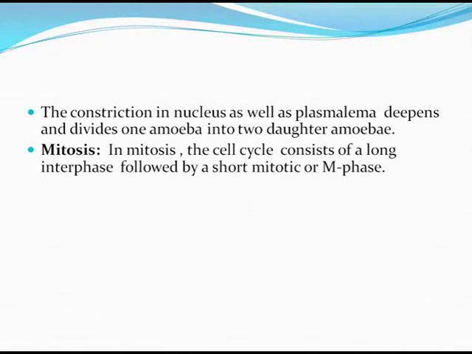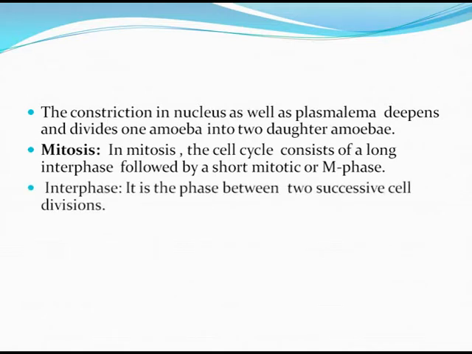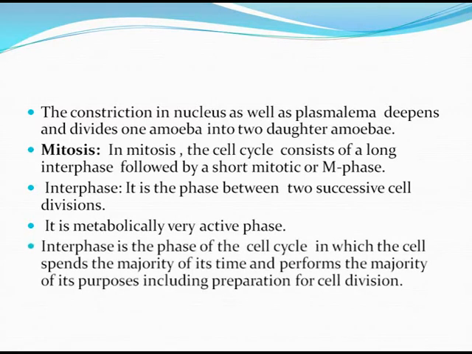What happens in mitosis? The cell cycle consists of a long interphase followed by a short mitotic or M phase. The interphase is the phase between two successive cell divisions. Metabolically, it is an active phase. Interphase is the phase of the cell cycle in which the cell spends the majority of its time and performs the majority of its purposes, including preparation for the cell division.